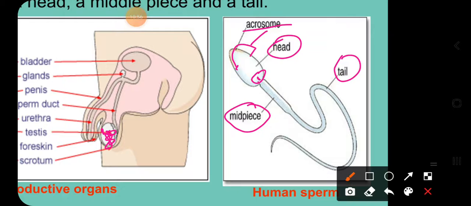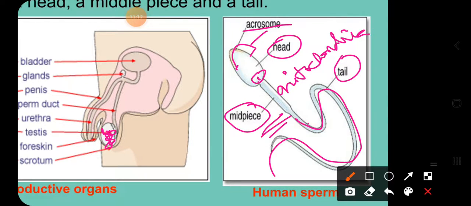Now the mid piece of the sperm cell, if you observe carefully, is the piece where the mitochondria are present, which provide the energy for a sperm cell to move very fast. And last but not least, there is the long tail-like structure that helps the sperm to move very fast.